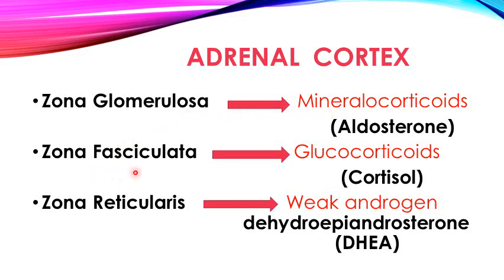The zona fasciculata releases the glucocorticoid hormones, the most important of which is cortisol. And the zona reticularis mainly produces weak androgens, which are dehydroepiandrosterones. All these hormones are released from their respective zones of the adrenal cortex, and all of them are steroid hormones.